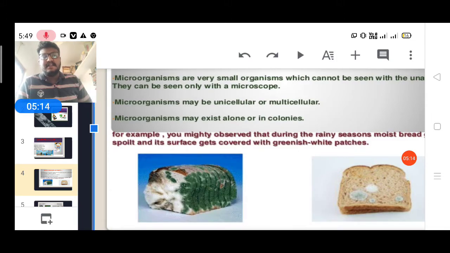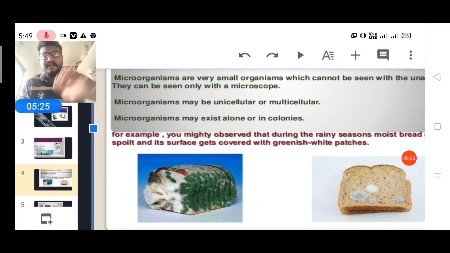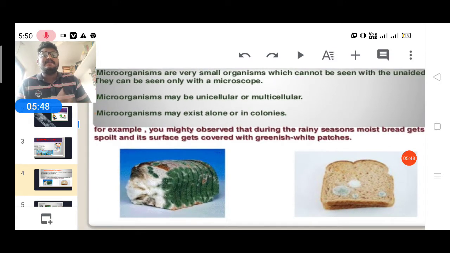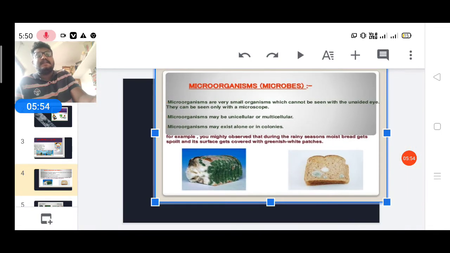You can observe the bread has green patches on the surface, fully covered. In the second picture you can see white patches, which in Kannada you call boost. What is that? It is nothing but a fungus. It also grows where moisture is there, but you are unable to see it with naked eyes. We'll discuss in detail.